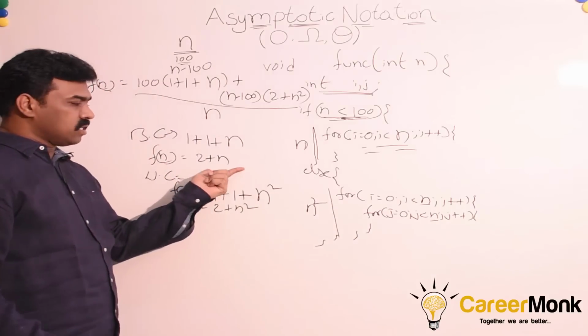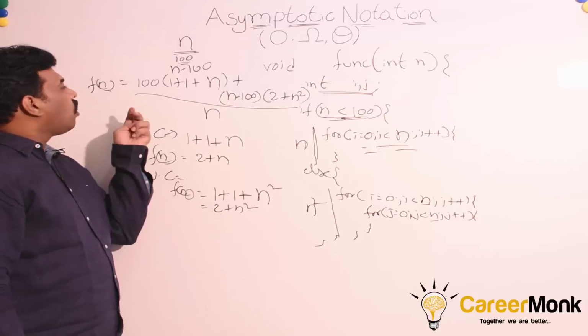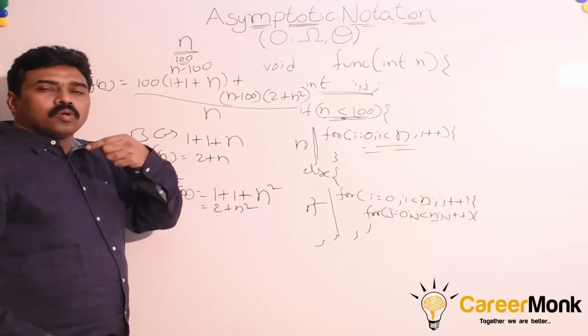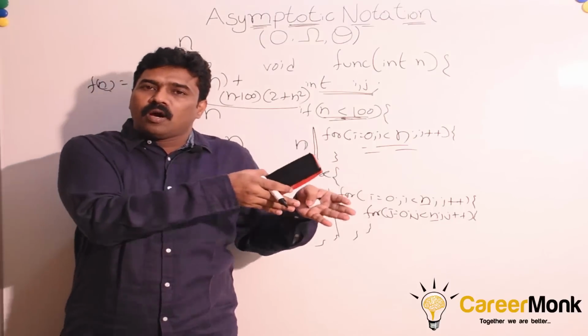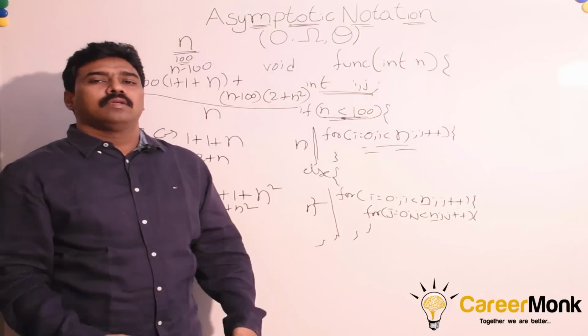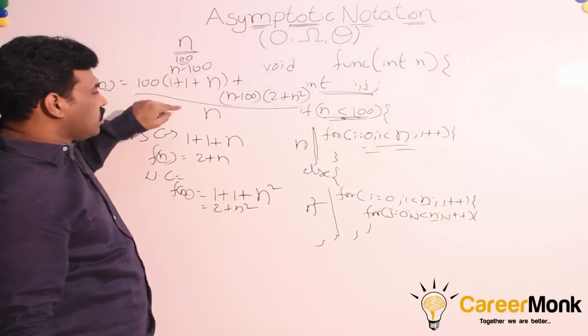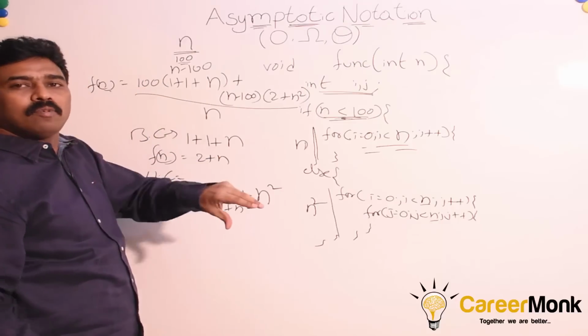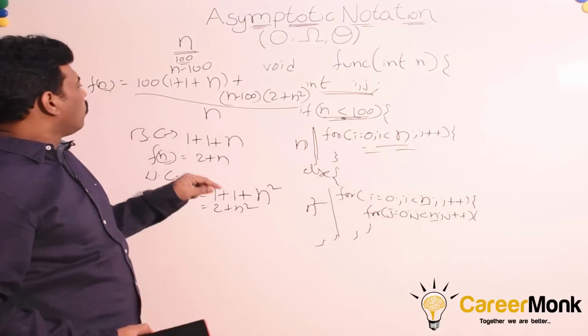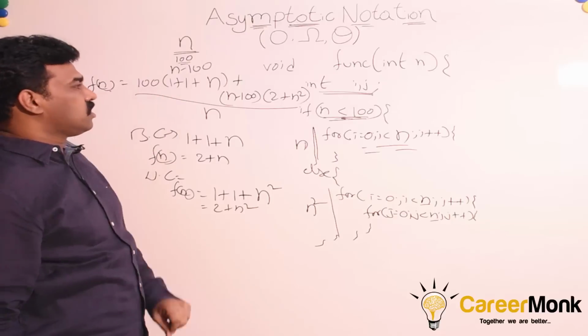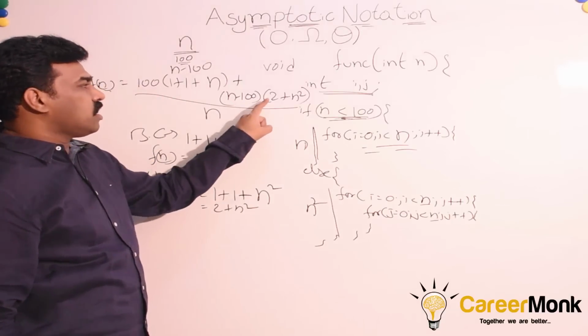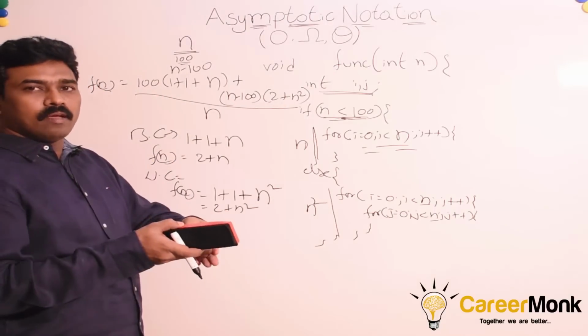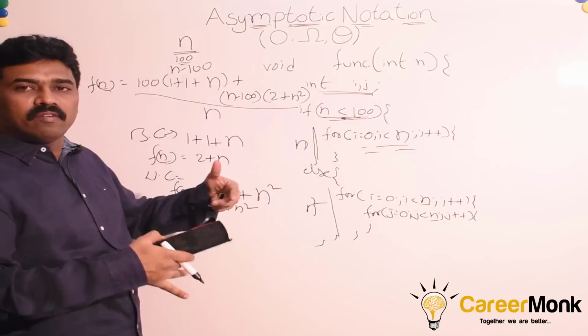For the best case, we are getting this one. For the worst case, we are getting this one. How do you find the average case? To find the average case, we have to perform the operation n times and take the average. Since we are performing a total of n operations, we are taking the average of the running time of each operation. First for 100 operations, we are getting this running time. Next, on n minus 100 operations, we are getting this running time. We are summing them and dividing by n to get the average.